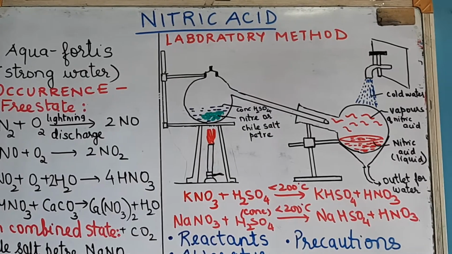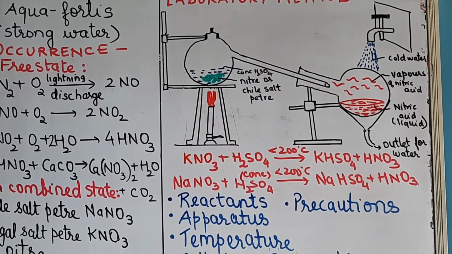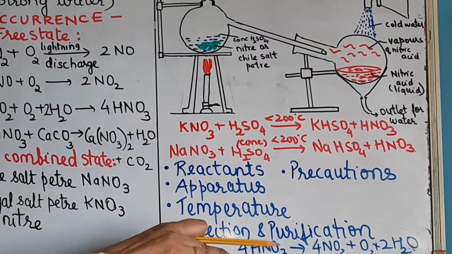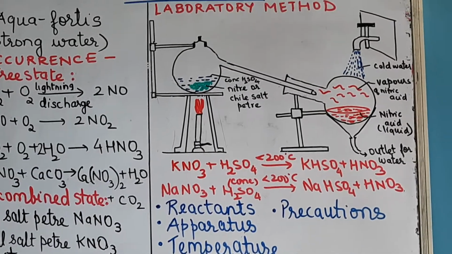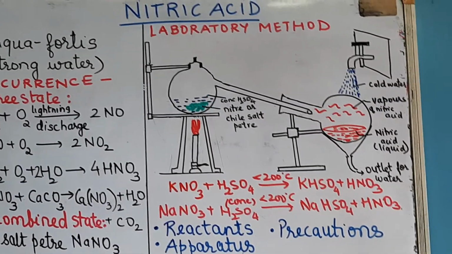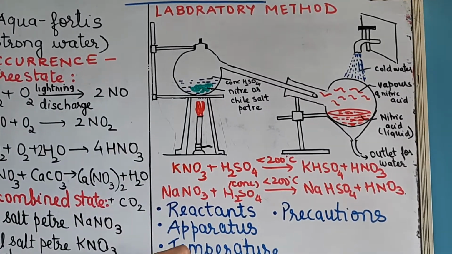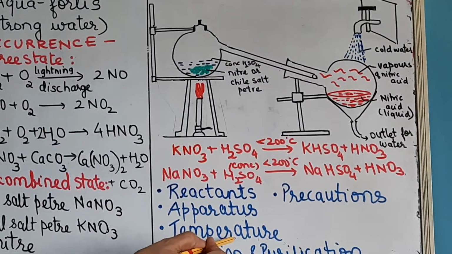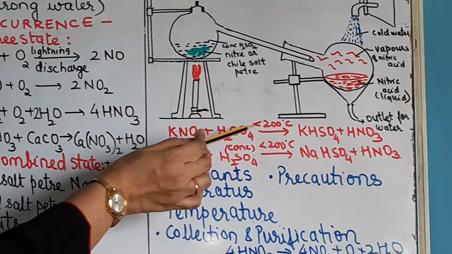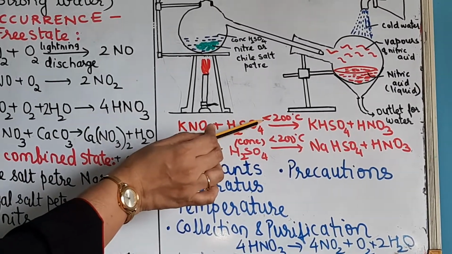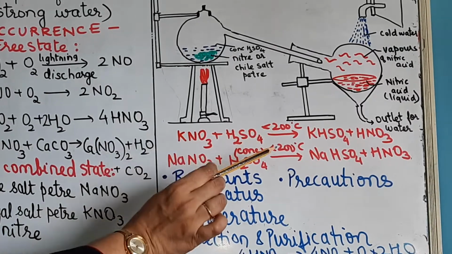Because the vapors of nitric acid are very, very corrosive. So they can attack the rubber cork if you use it and corrode it. So that's why all apparatus should be of glass. Then the temperature conditions, I just explained, should be less than or around 200 degrees, not higher temperatures.